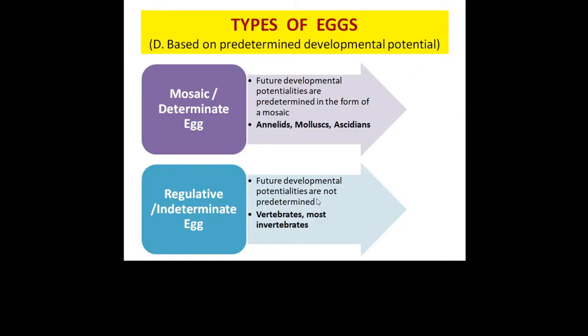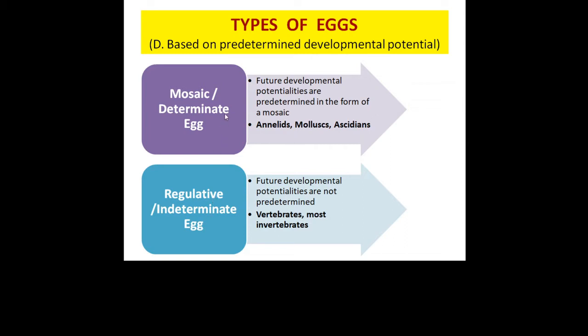Fourth category of differentiation of eggs is based upon predetermined developmental potential. Based upon this, eggs can be of two types: mosaic or determinate, and regulative or indeterminate.